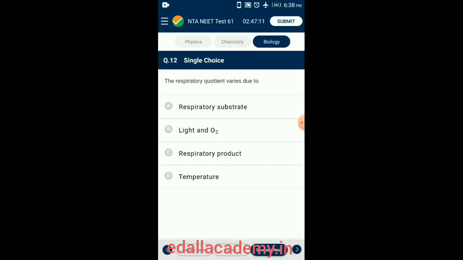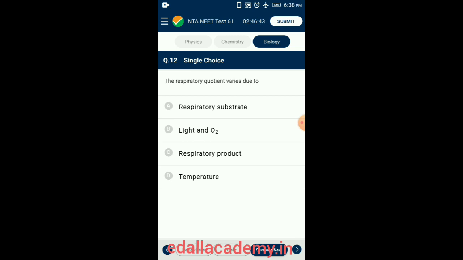Question number 12. The respiratory quotient varies because the value of respiratory quotient always depends upon the chemical nature of the substrate. In respiration, many types of high energy compounds are oxidized. These are called respiratory substrates or respiratory fuel and include carbohydrates, fats, and proteins.